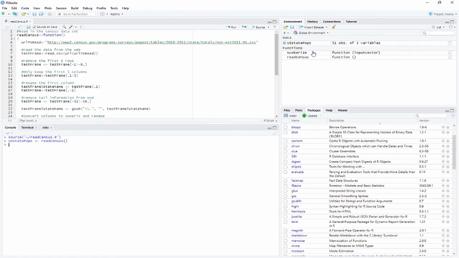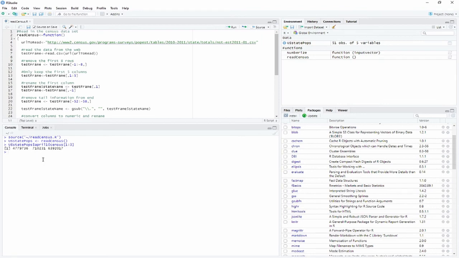You can see up here in the environment we have a new data, it is US state pops. So that went into our function and did exactly what we were hoping it to do. So to verify, let's look at US state pops, and let's say April census. There we go. And let's look at 1 to 3. Okay, there are values, the first 3 values.